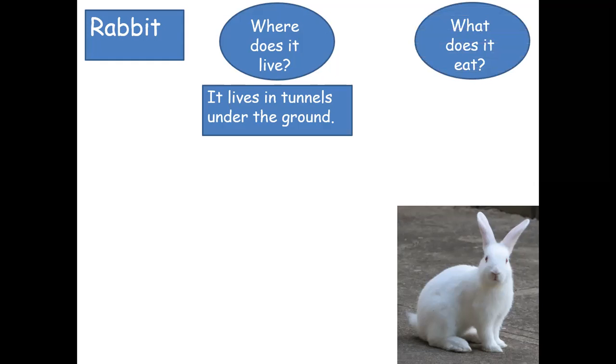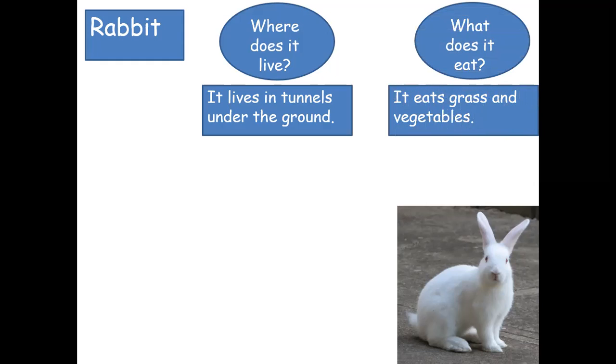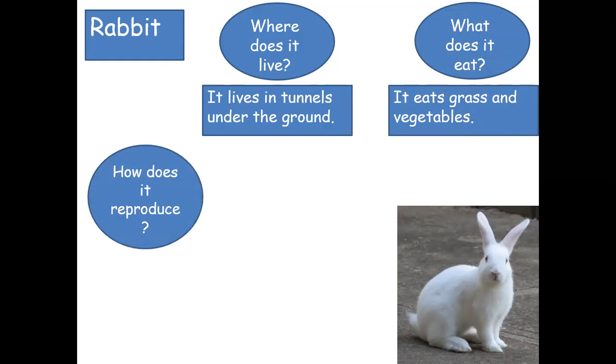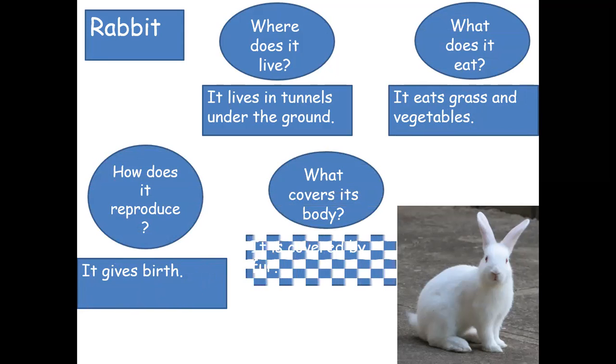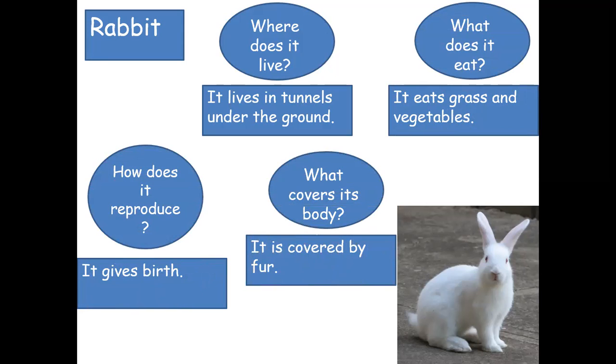Now, what does it eat? The rabbit eats grass and vegetables. So, the rabbit lives in tunnels under the ground and it eats grass and vegetables. How does it reproduce? The rabbit gives birth because it's a mammal. What covers its body? The rabbit's body is covered by fur.